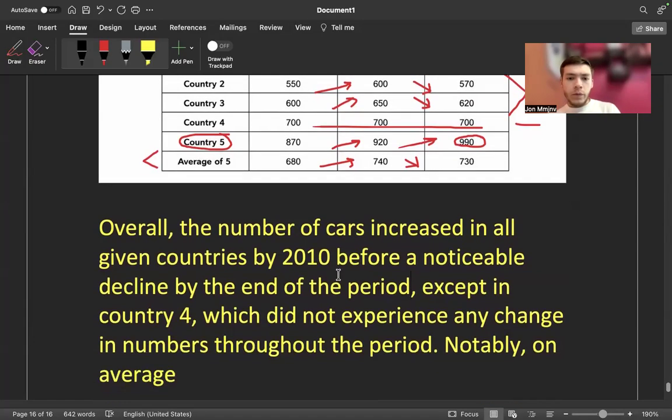Okay, now that looks beautiful, except in country 4, which didn't experience any change in numbers throughout the period.